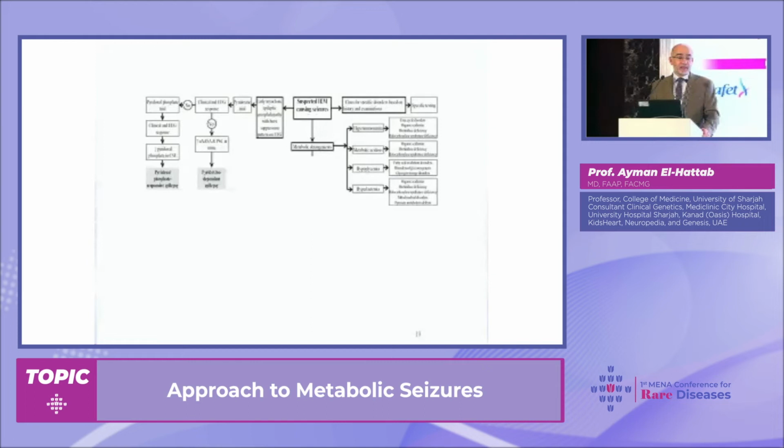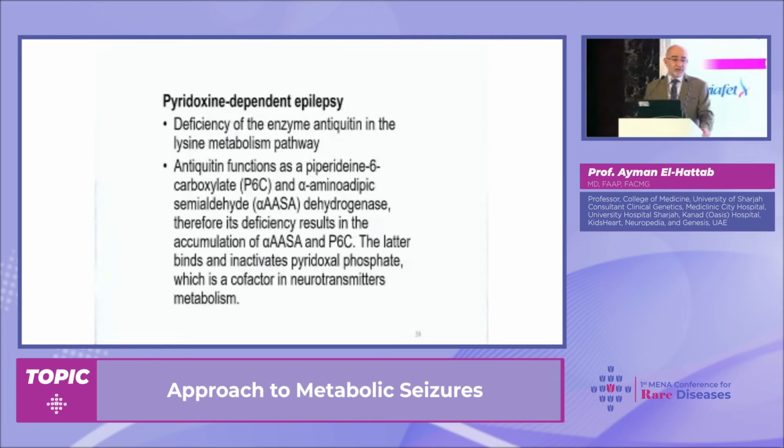Now, in certain situations when we have refractory seizures, particularly in neonates, we need to think about pyridoxine responsive seizures and pyridoxal phosphate responsive seizures. And these two conditions can be treated, and it's important to recognize them. This is why I will spend maybe 2 minutes talking about them, about pyridoxine dependent epilepsy, which is due to a defect in an enzyme called antiquitin.